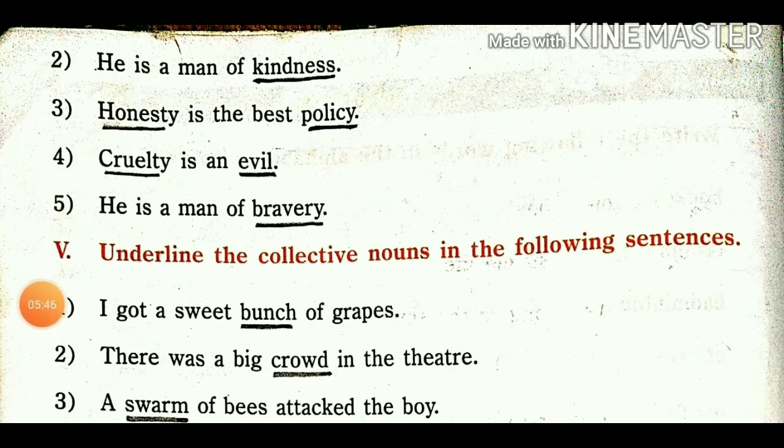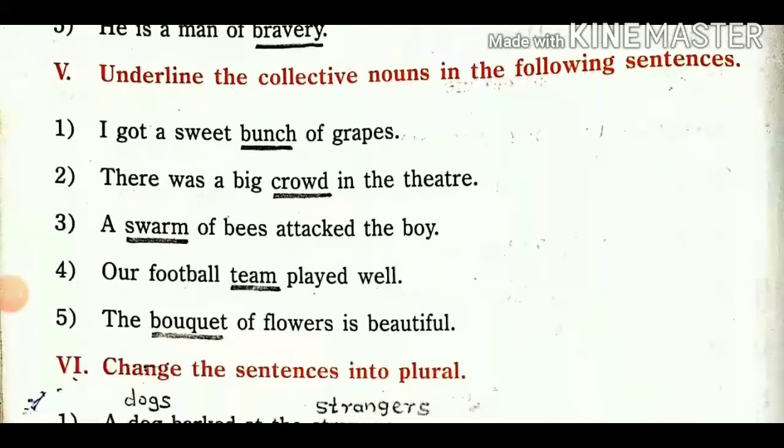Then fifth number, underline the collective noun in the following sentence. So we want to find the collective noun in the sentence. Bunch means we can collect some things, people, places, and commonly we can say a particular name, it is called a collective noun. It means a collection of some things; the words we use for that are called a collective noun.